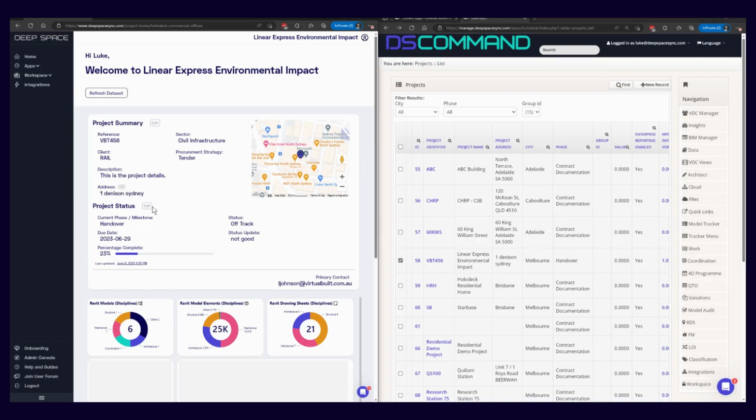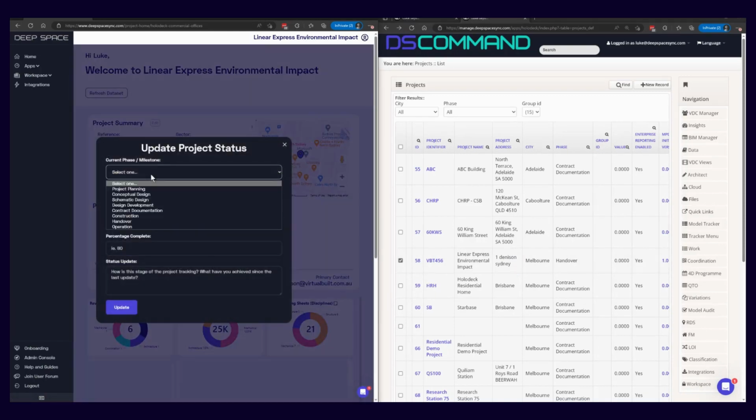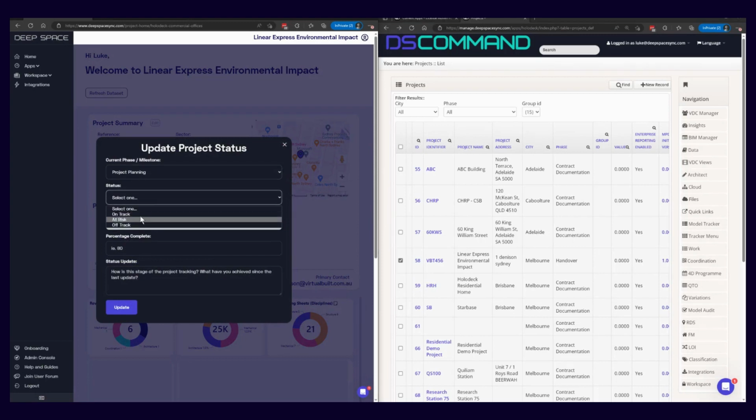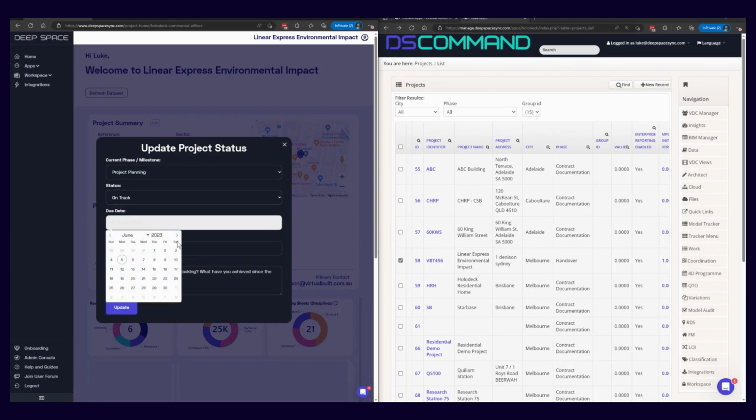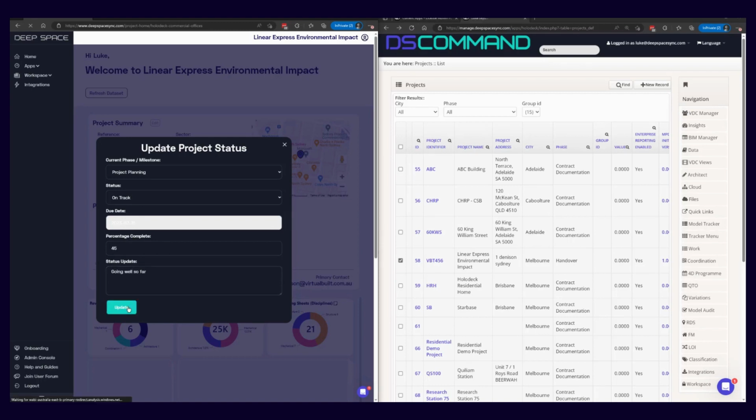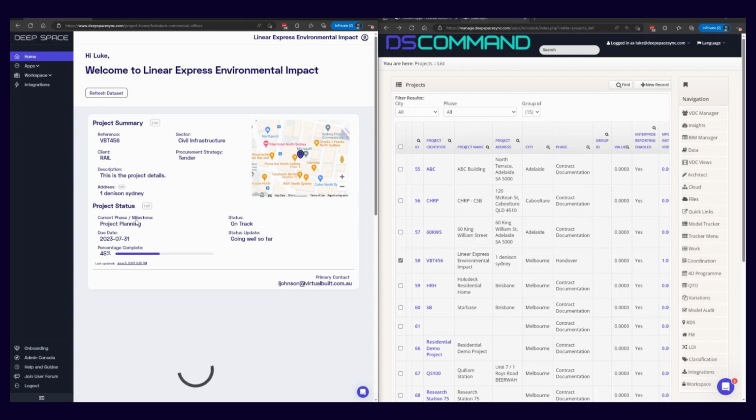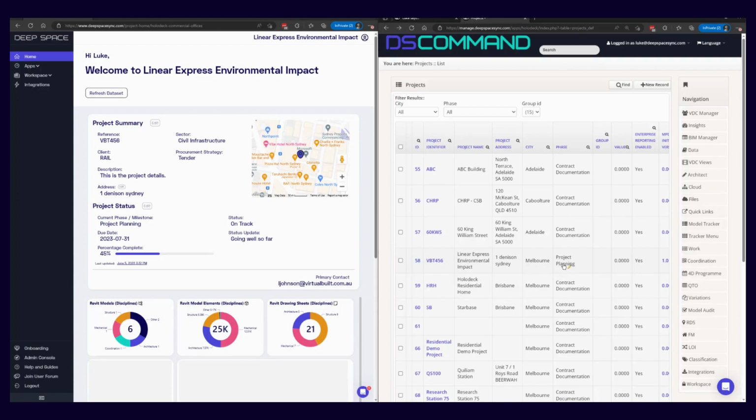Let's do a project status update now. So we're going to edit the project status. We're going to choose an appropriate stage, whether it's on track or not, a due date, and a percentage complete, as well as a short note. And we're going to hit update. So we can see the information is updated immediately here in the project status. And in DS command, if we reload that, we can see the project stage here has also been updated.